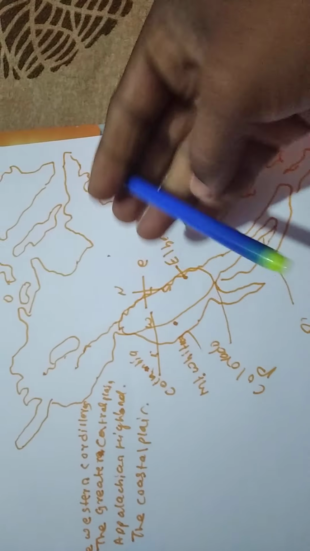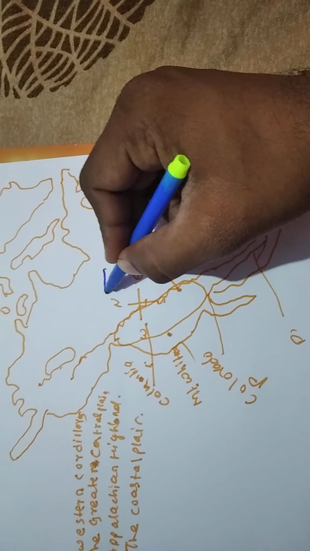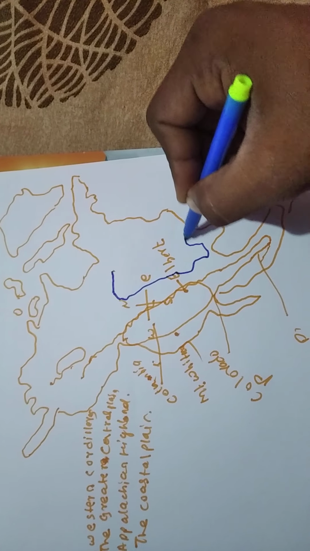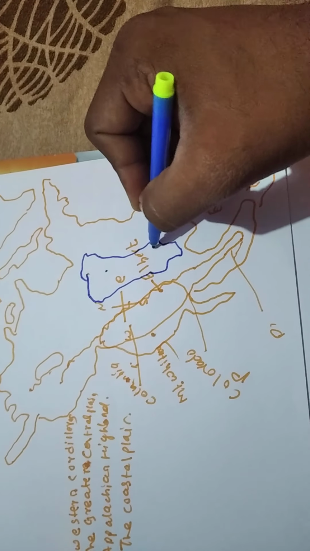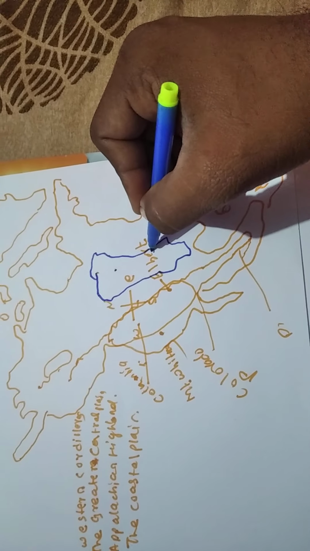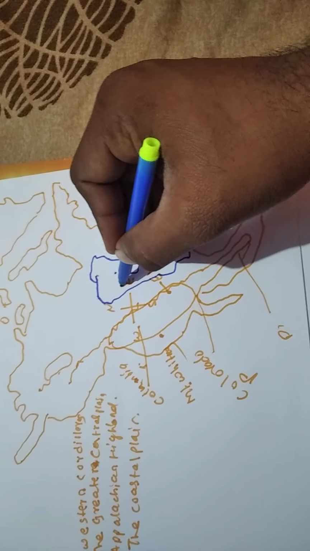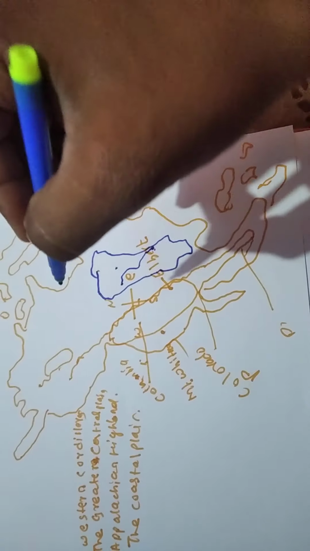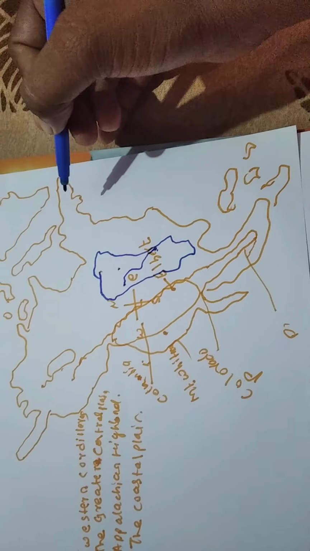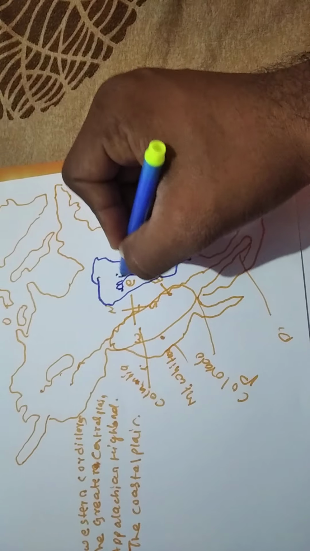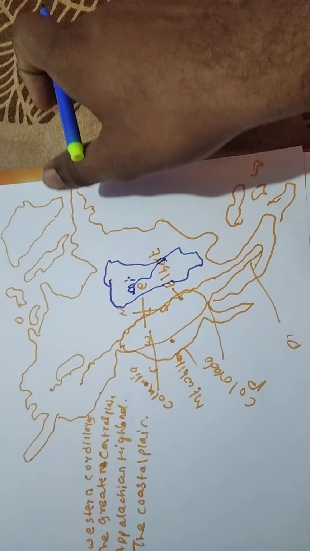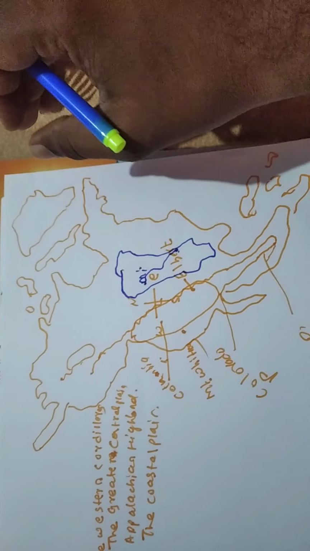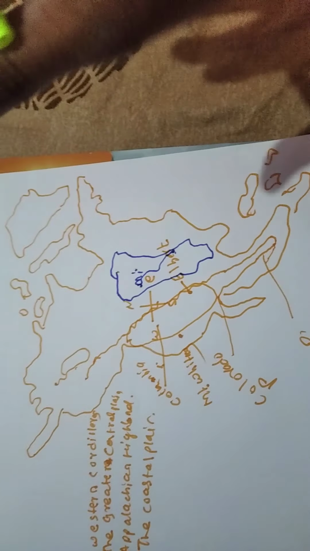So the Central Plain, see, I am drawing it; here it is, the Central Plain. Here is the most important river of the North American continent, the Mississippi. Mississippi is the name of the river. See, our India's most important river is the Ganga, and the North American continent's important river is the Mississippi, and its important tributary is the Missouri.